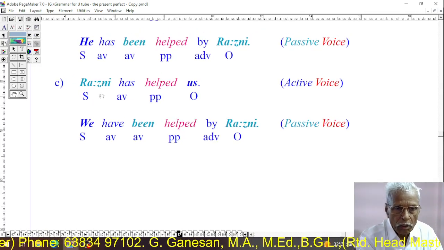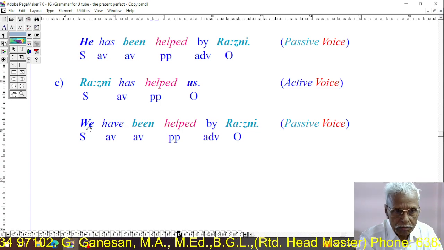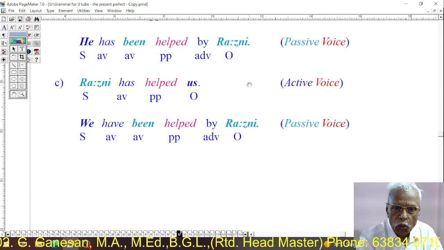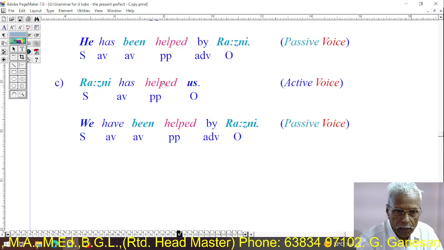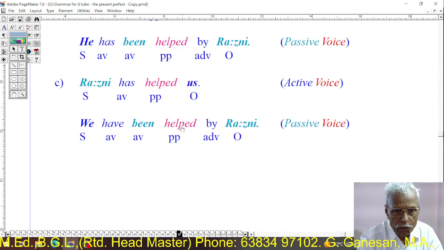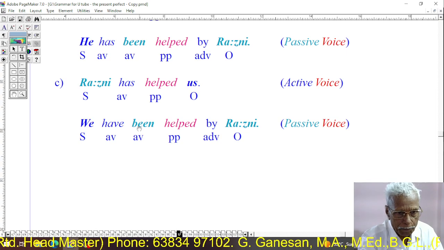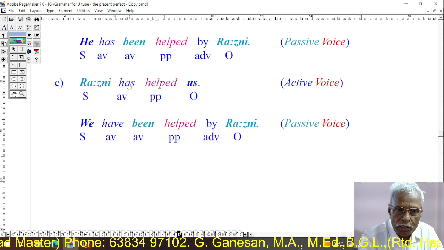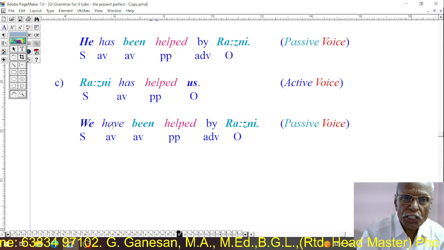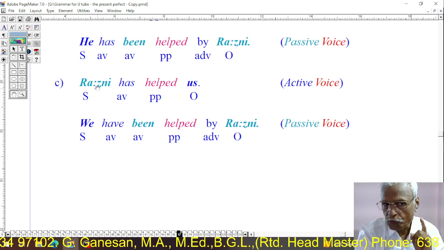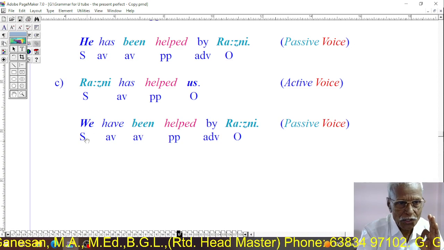Third example, Ronnie has helped us. Us, subject, changed to we. Ronnie, by Ronnie. We have been helped by Ronnie. Has and helped, the past participle, kept as it is. Then been has been placed between these two verbs. Here has has been changed into have, or has been replaced by have. It is because in the active form the subject is Ronnie, in the passive form the subject is we.